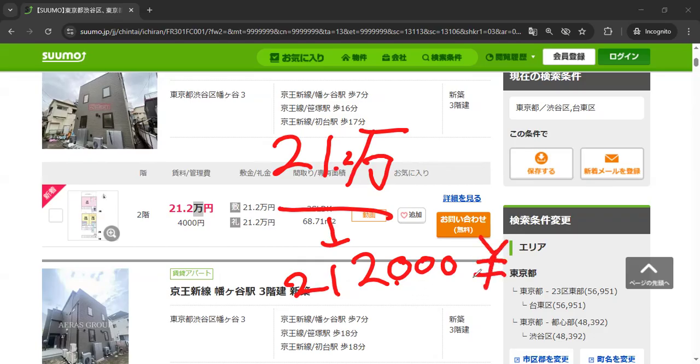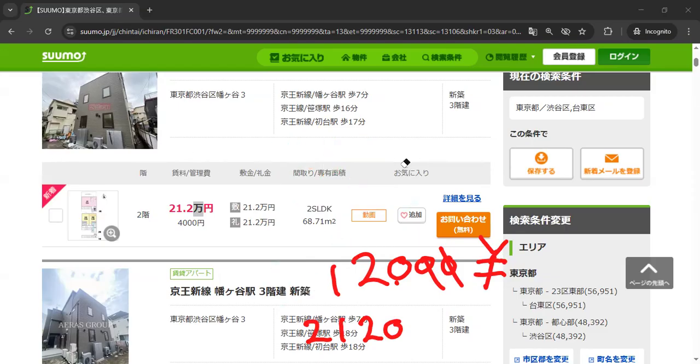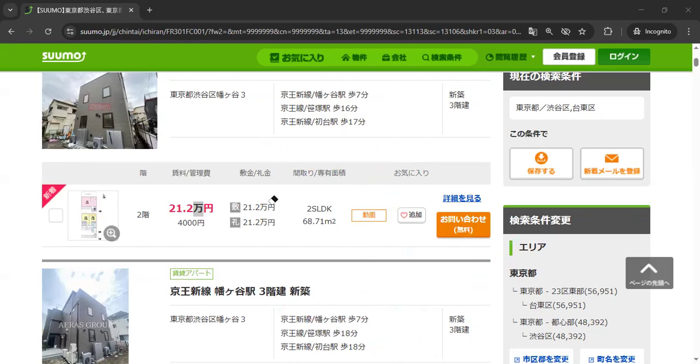I have no idea how many dollars that is. I think an easy way to count is just to drop two zeros. Not exactly correct, but just an approximation. So it's around $2,000. Maybe just a bit under that actually. Is that expensive? It's expensive in Indonesia, but I don't know about people in America.